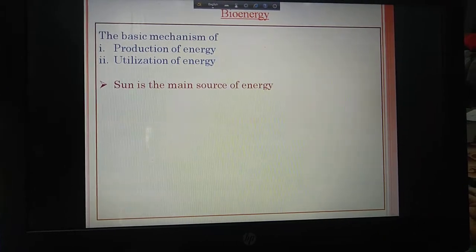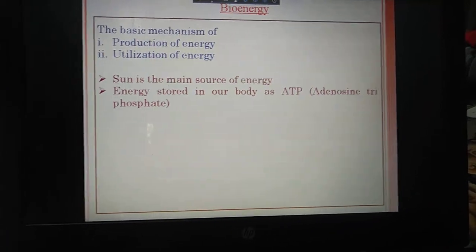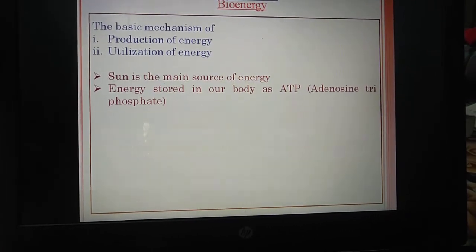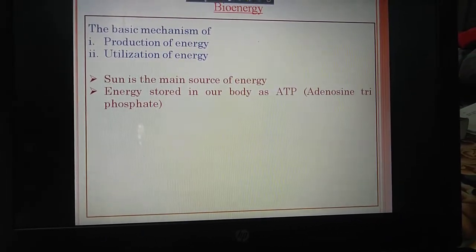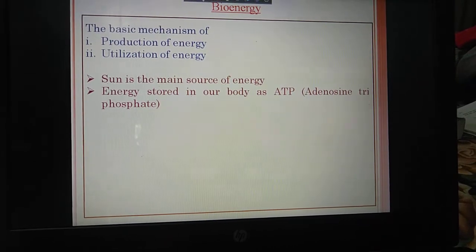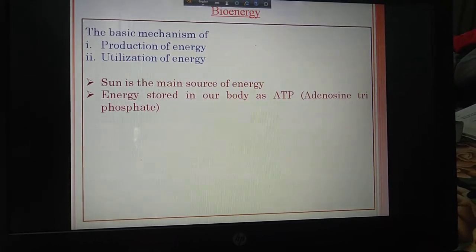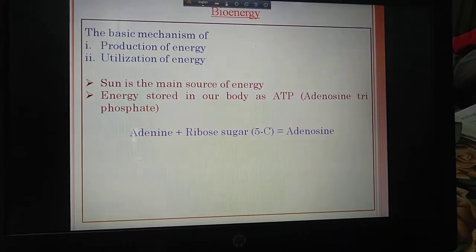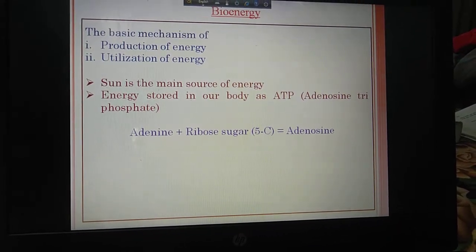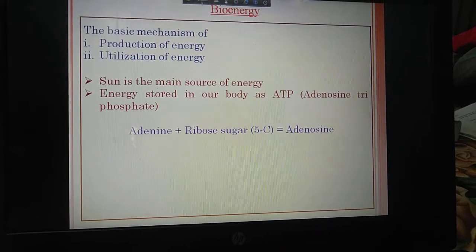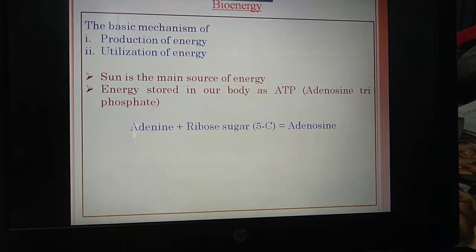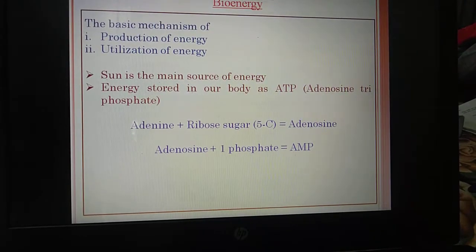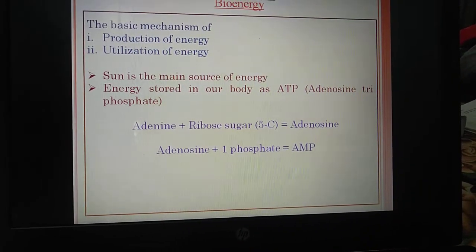So, you know that the sun is the main source of energy. Energy is stored in our body as ATP. What is the elaboration of ATP? Adenosine triphosphate. You know that in our DNA, adenine is a basic nitrogenous base. When this adenine attaches with ribose sugar, a 5 carbon ribose sugar, it produces adenosine. And when this adenosine attaches with 1 phosphate, it is called AMP, that means adenosine monophosphate.